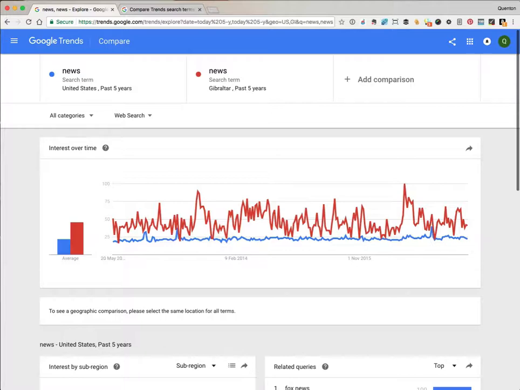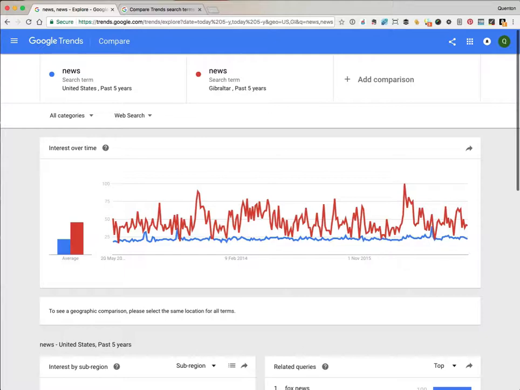So when you look at this graph, don't for a minute be tempted to think there are more searches for news in Gibraltar than there are in the US, because there certainly are not. Obviously, there are vastly more searches for news in the US than in Gibraltar, because there's just so many more people. What this graph is telling us is a higher percentage of all the searches conducted in Gibraltar are searches for news than the percentage of all the searches conducted in the USA that are searches for news. So news is a more popular term among the tiny population of Gibraltar than it is among the huge population of the USA.